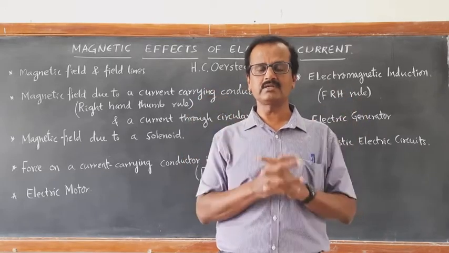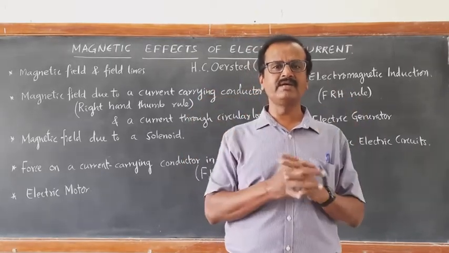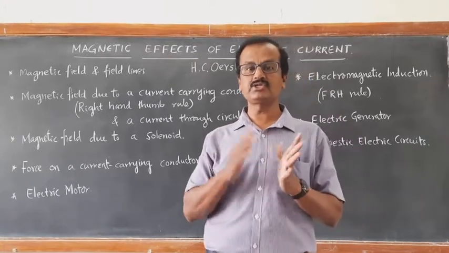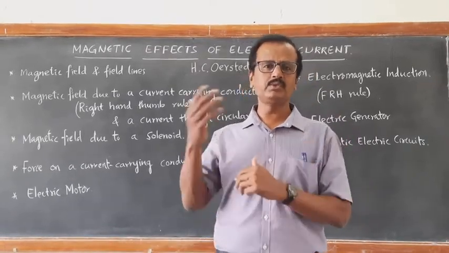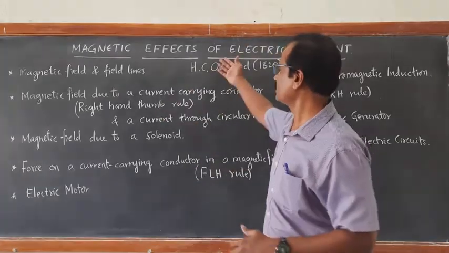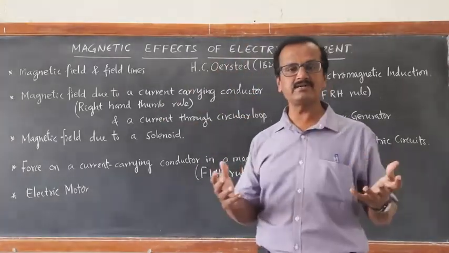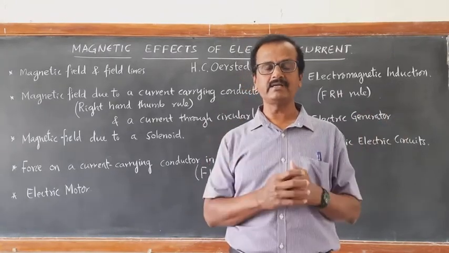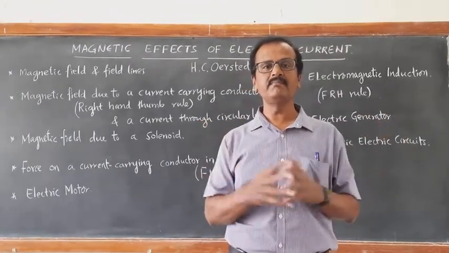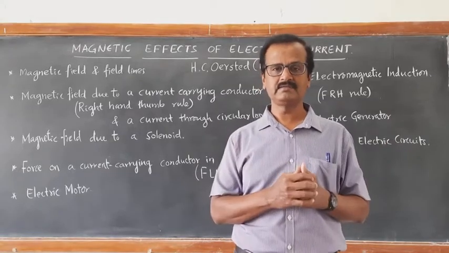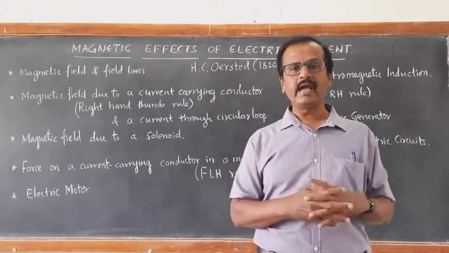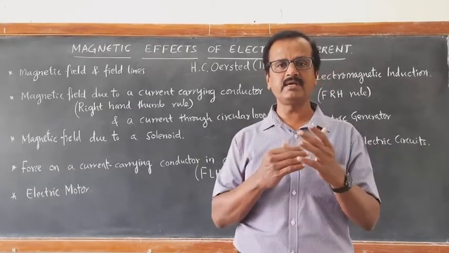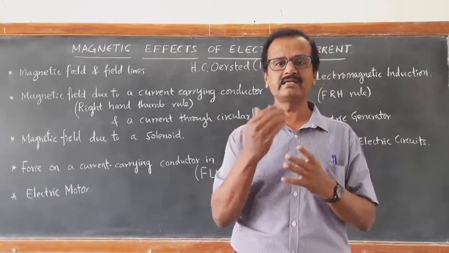That was his conclusion. That simple activity conducted by Hans Christian Oersted has led to very important effects. That is what we are learning, magnetic effects of electric current. It means a current carrying conductor behaves like a magnet. This has a lot of implications and a lot of applications. Later on, electromagnetism was found out. He stated that there must be an interlink between electricity and magnetism.